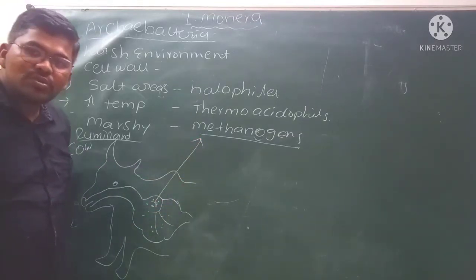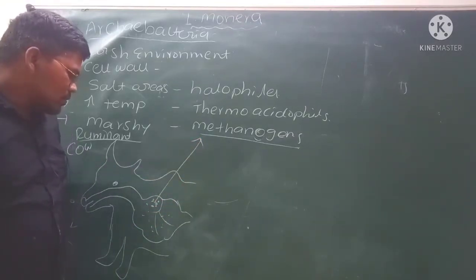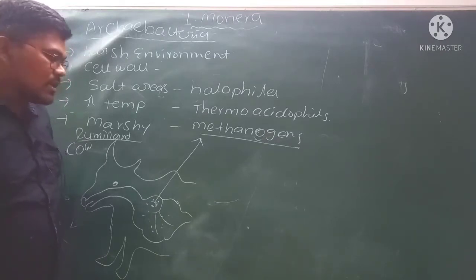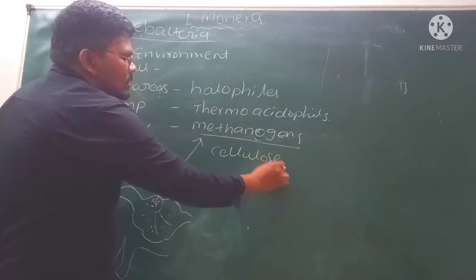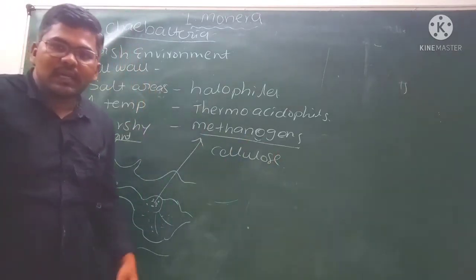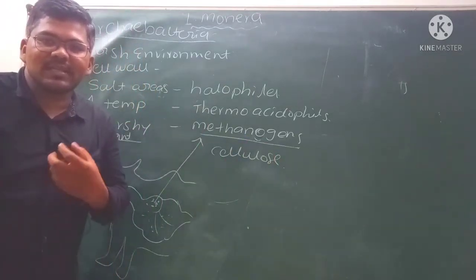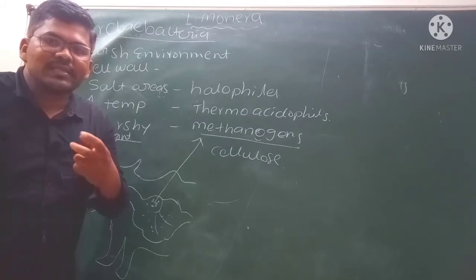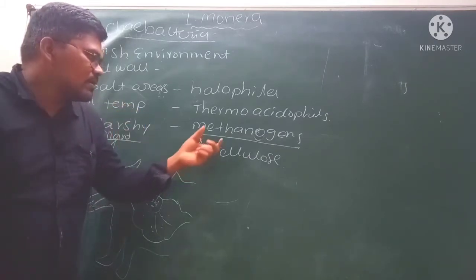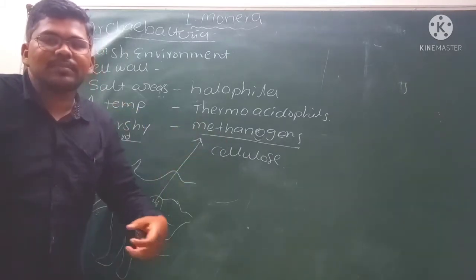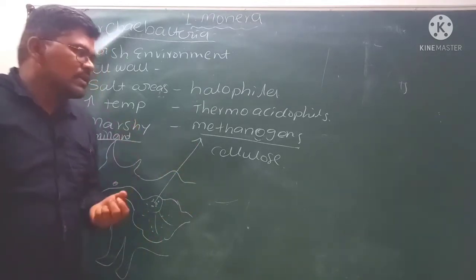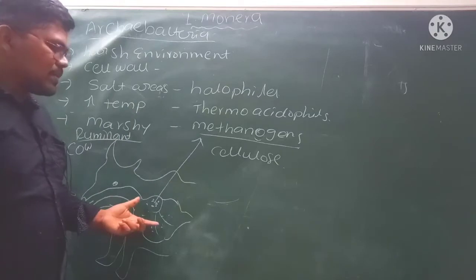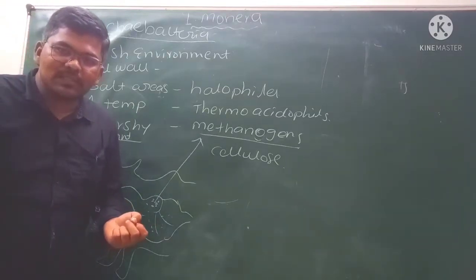What is the use of methanogens to the cow? Methanogens are involved in the digestion of cellulose. The cow, or ruminants, will eat the grass. Grass contains cellulose. That cellulose is digested by the methanogens. Methanogens help in the digestion of cellulose present in the grass. That is the use of methanogens present inside ruminant animals.